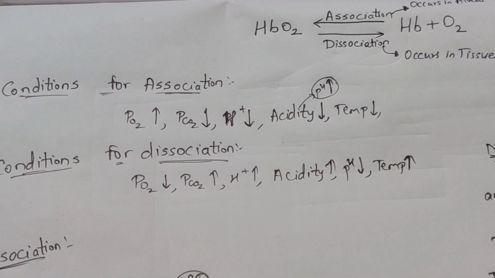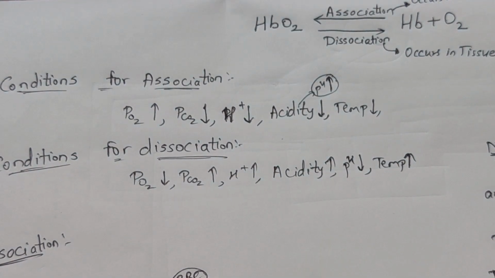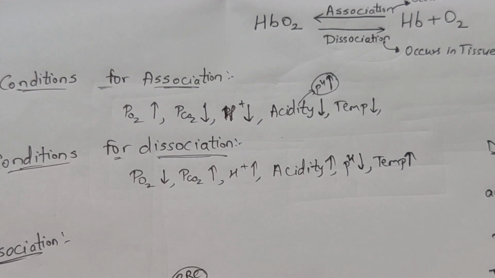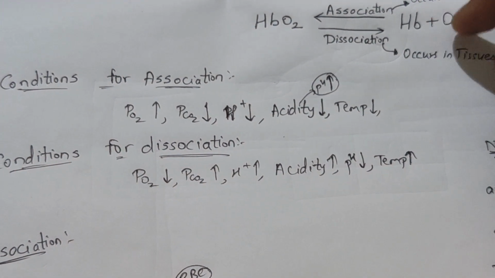See now, for association to occur, in chemistry, in chemical equilibrium, in Le Chatelier's principle, for the forward reaction to occur, if the concentration of any of the reactants is high, then the forward reaction will occur.